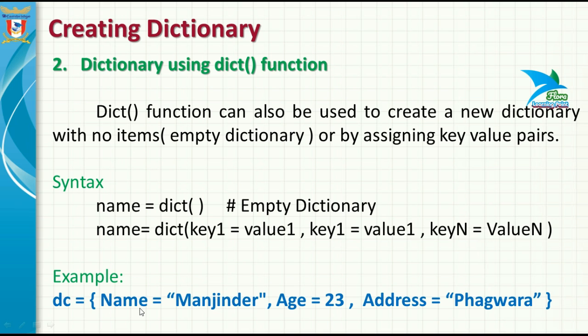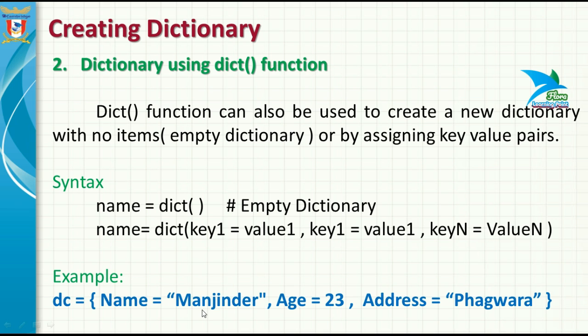And here we have an example. The name of the dictionary is dc equals the name of the key, that is name. Keep it in mind that whenever you use the dict function to make a dictionary, the name of every key should be without any double quotes. So presently I have the key name, but I didn't specify any double quotes around the name of the key. You have to specify the key name without any double quotes.